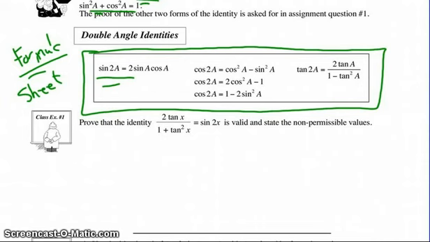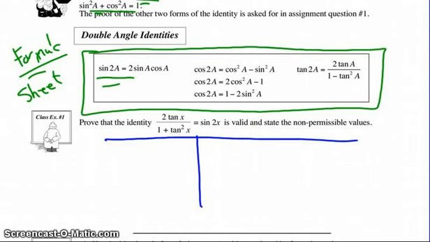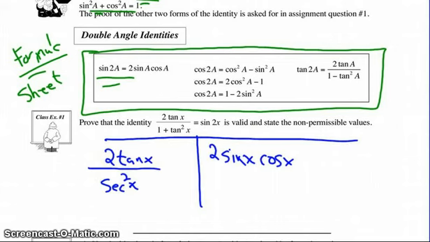In example 1, use the tools that you have to try and come up with a proof for this. Don't forget, the first thing we do is not assume it to be true. So start with your T, and on the left side, work it together. You can pause right now and give it a go and see if we come up with the same answer. As you can see, I looked through my list of tools, and I saw that sine 2x can be expressed as this.